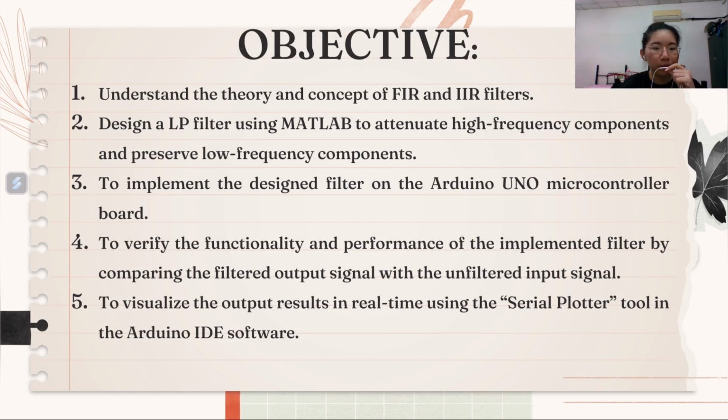The next is to verify the functionality and performance of the implemented filter by comparing the filtered output signal with the unfiltered input signal. And the last is to visualize the output result in real time using the serial plotter tool in the Arduino IDE software.